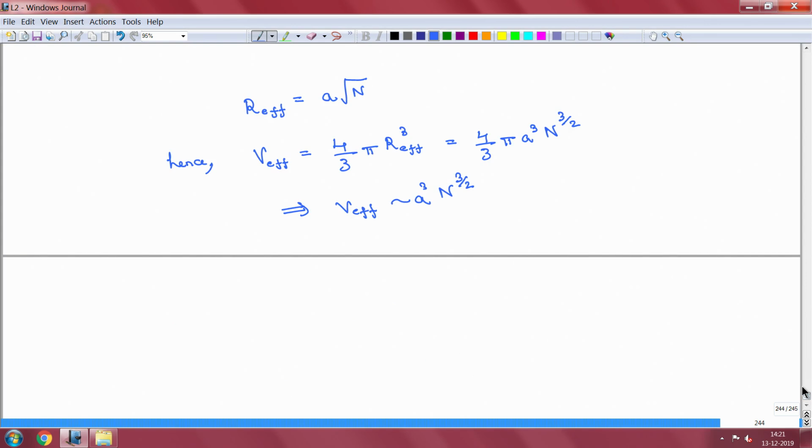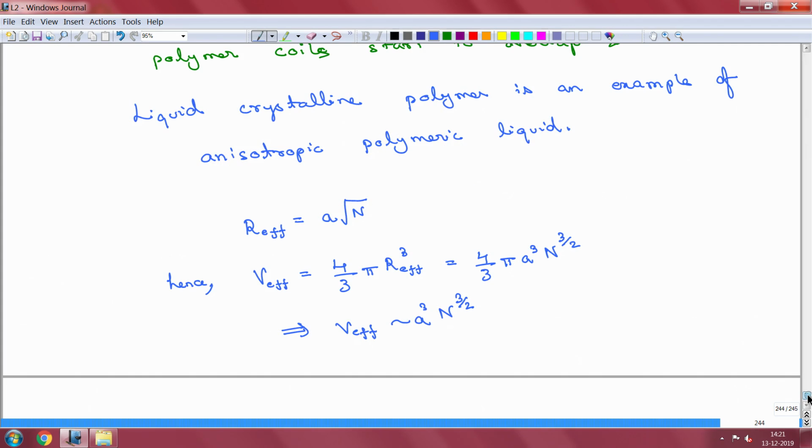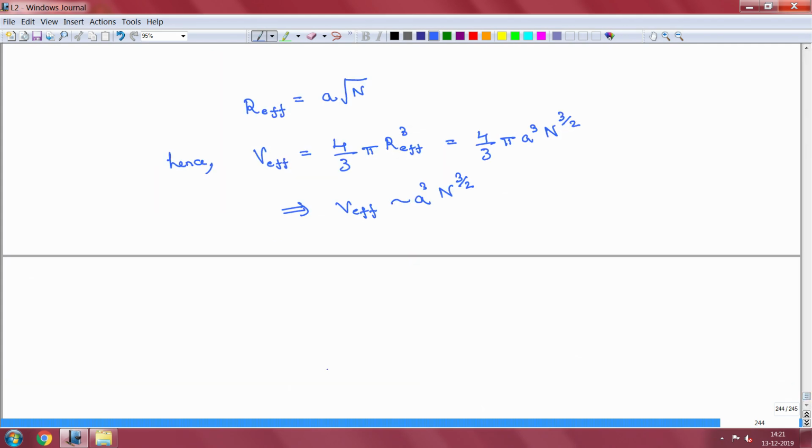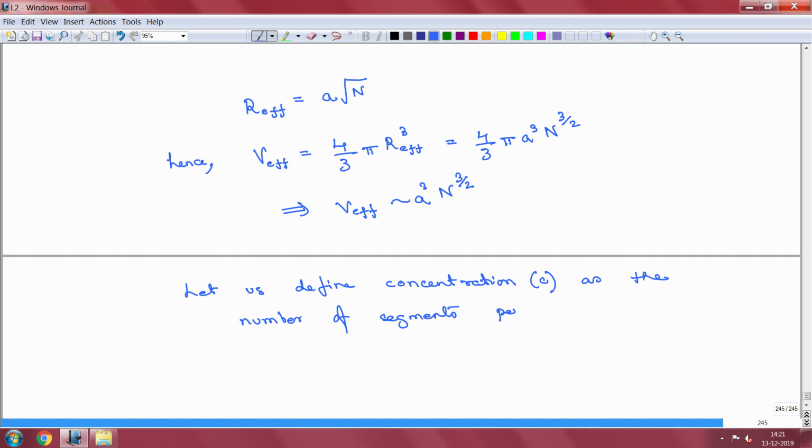So, now let us define concentration. Okay. So, let us define concentration C as the number of segments per unit volume.